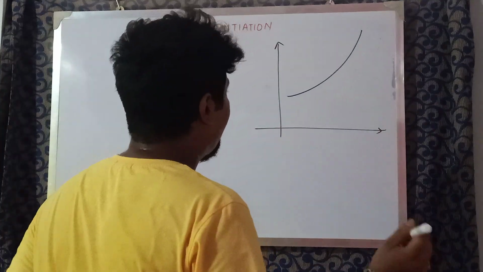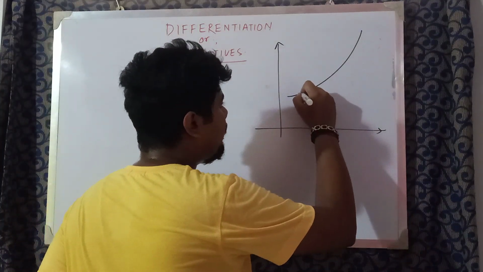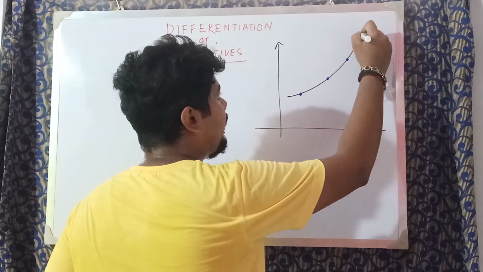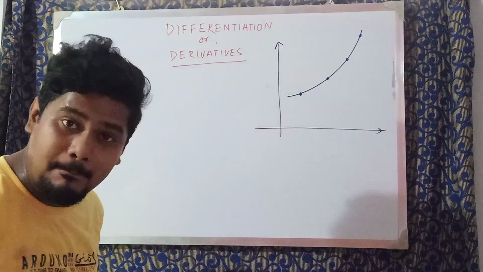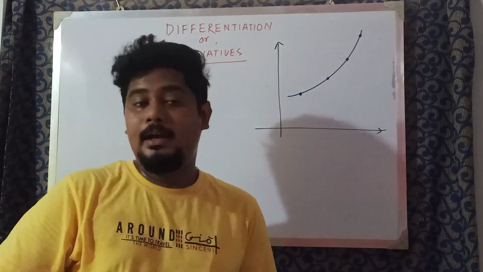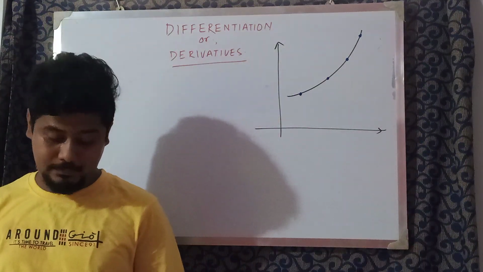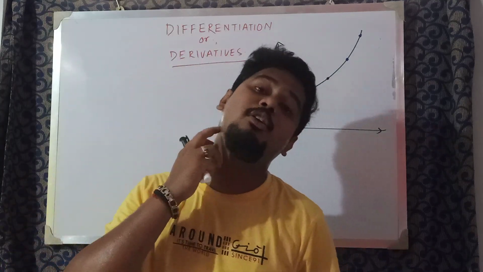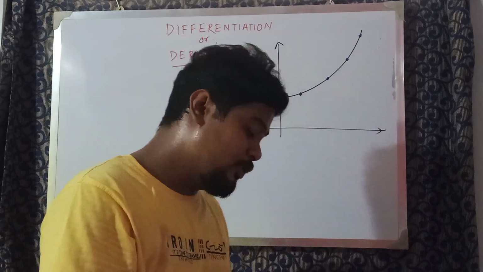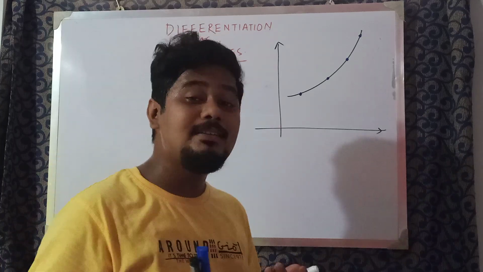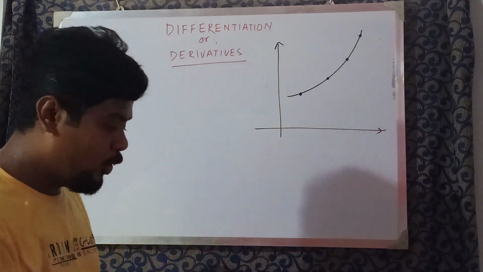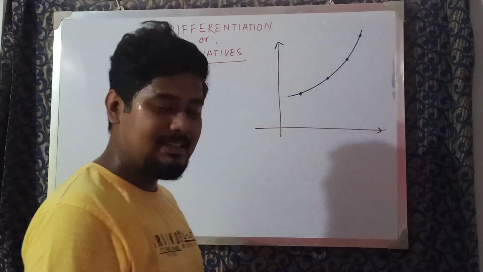Just tell me one thing. Is the slope at this point, this point, this point, this point, is the slope same? Sir, I have not calculated the slope. How can I understand if the slope is same or not? Arey Baba. Slope, what does slope mean? Slope actually means the inclination. Slope actually means stiffness, isn't it?